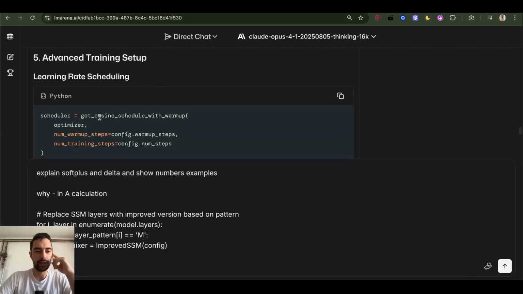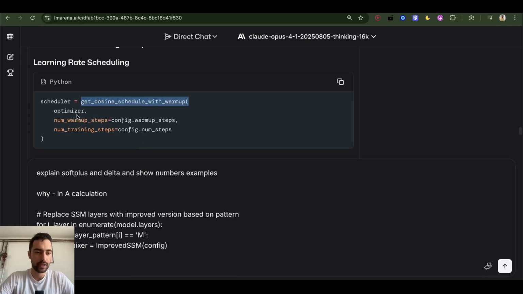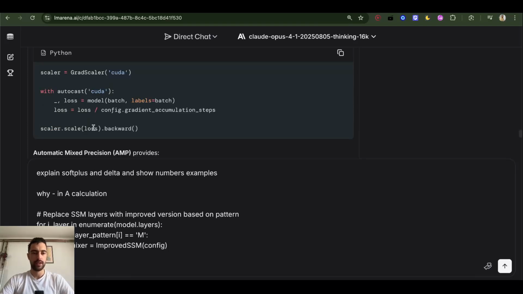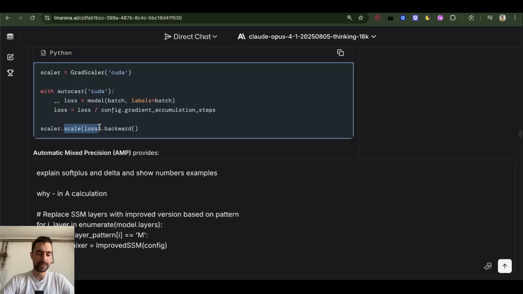Then we got learning rate scheduling. This is what improved our validation loss and perplexity to go down. So optimizer, number of warm-up steps, number of training steps. I think we want to use Muon on optimizer here, by the way. I'm going to try to find the best architecture, and then I'm going to try to use Muon on optimizer there and compare it with AdamW. Here we have mixed precision training, CUDA. It's going to automatically convert to different precision by using this scaler and passing loss.